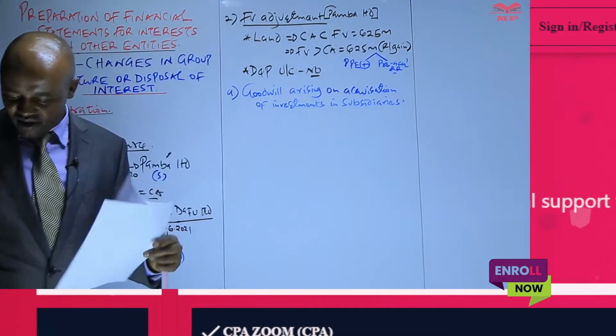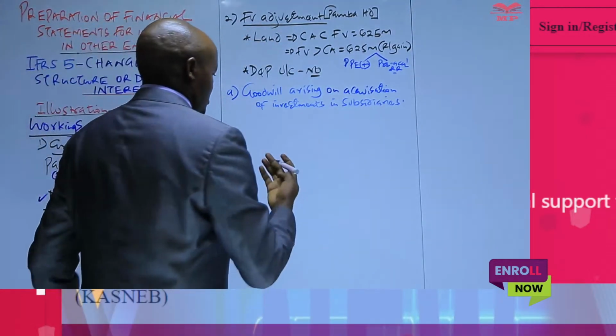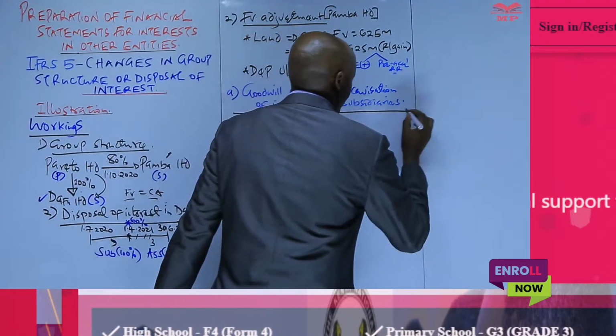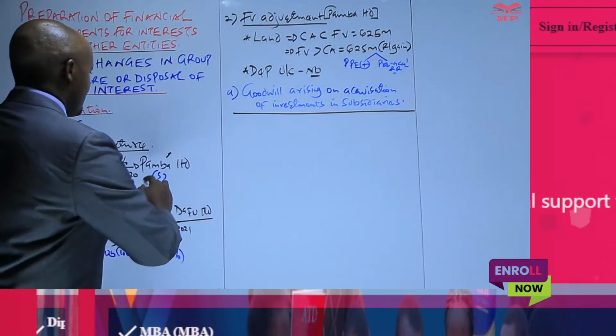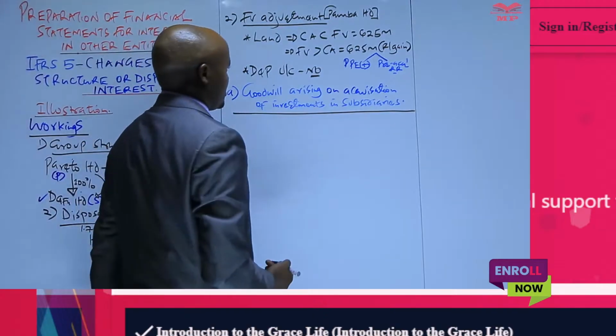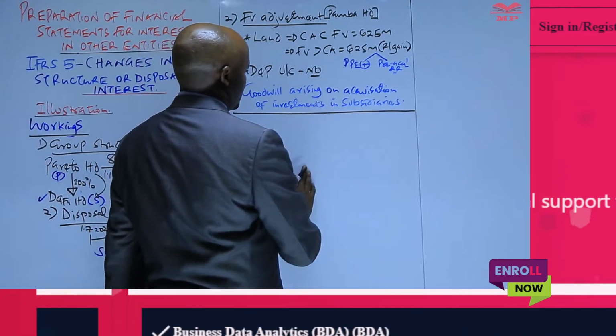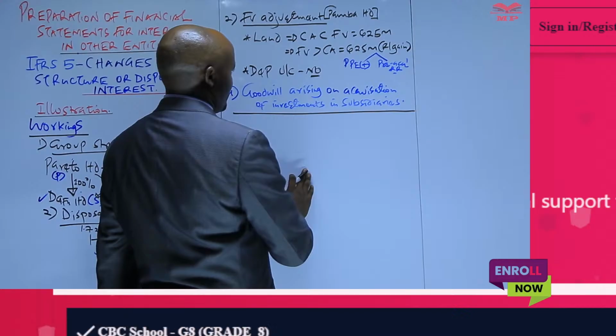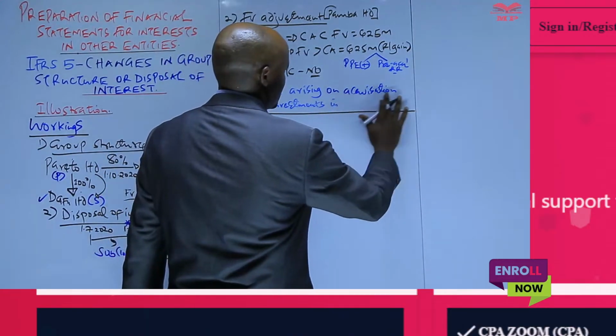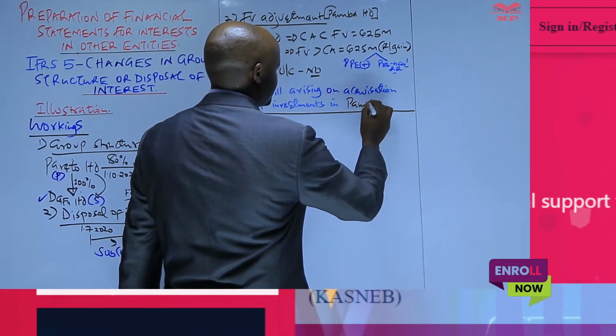So we start by computing the goodwill arising on acquisition of the first subsidiary here, that is PABA. So let's start by computing the goodwill arising on acquisition of investment in PABA Limited.